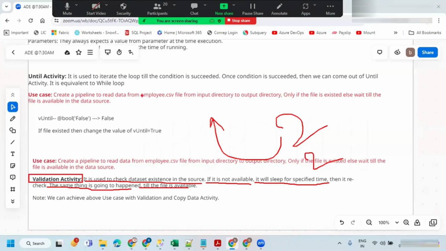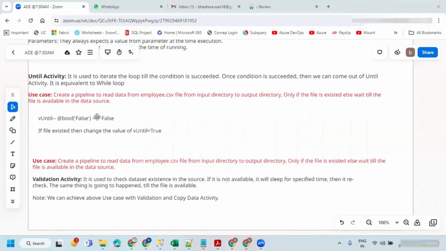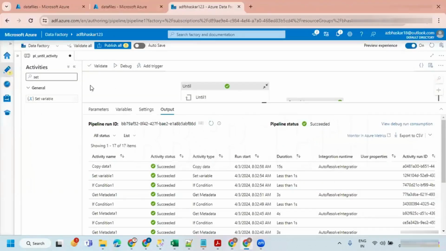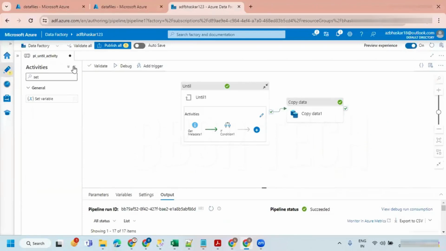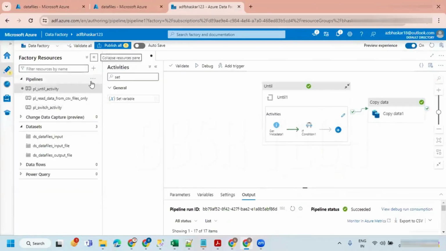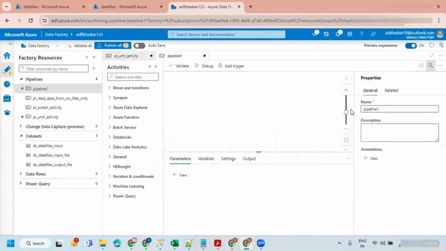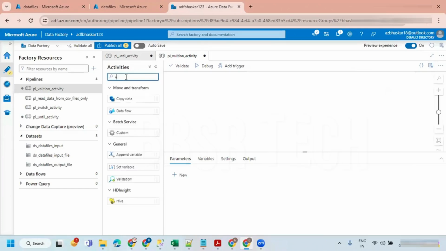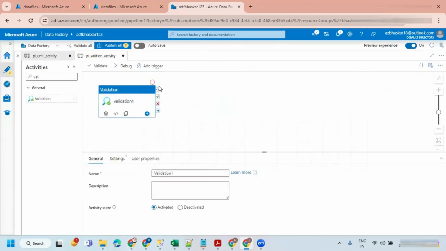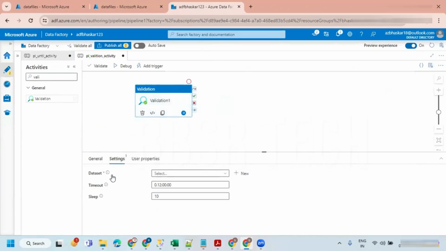Whatever we have done in the last use case, I'm just going to reuse that. Let's go here. I'm going to create a new pipeline to avoid confusion. Pipeline underscore validation activity. Let's take a validation activity here. It is going to ask you to pass the data set.